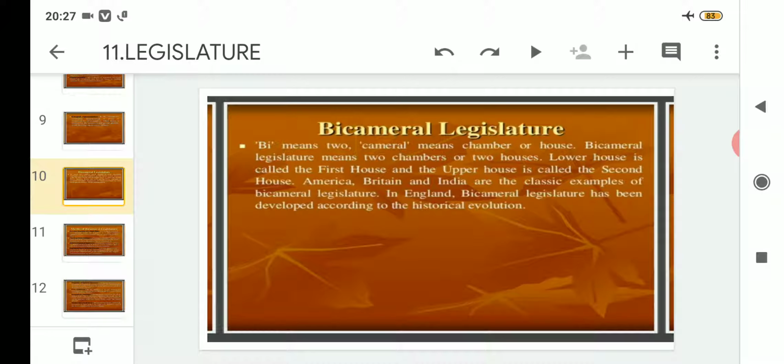In India the Lok Sabha is the first house, also known as the lower house, and the Rajya Sabha is the second house, also known as the upper house. America, Britain and India are classic examples of bicameral legislature.